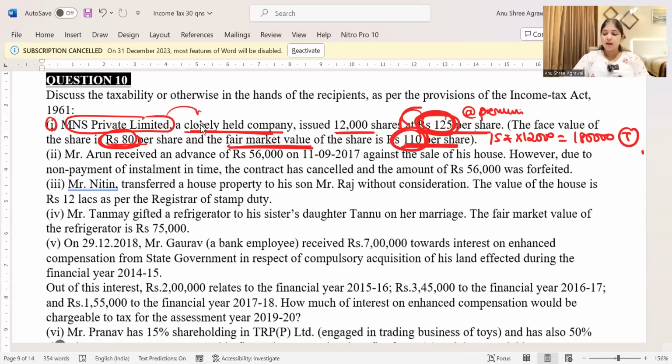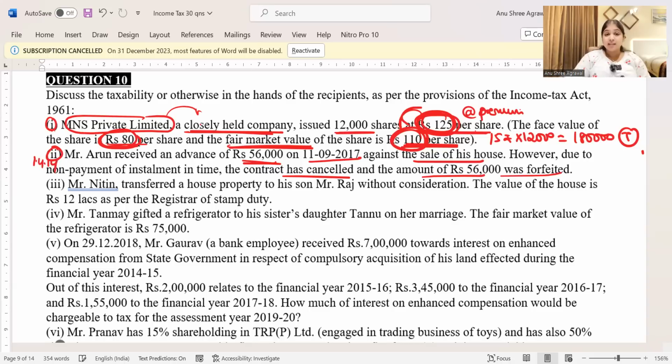This was a discussion regarding 56(2)(viib). Now coming to the second subdivision, Mr. Arun received an advance of 56,000 on 11 September 2017 against the sale of his house. Due to non-payment of the installment in time, the contract was cancelled and the amount of 56,000 was forfeited. Guys, advance money forfeited. Any date that comes to your mind? 1st April 2014, right?